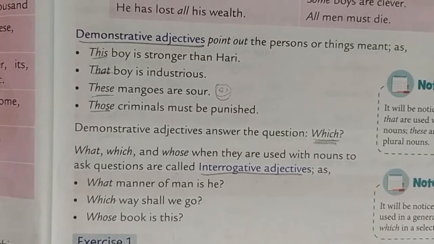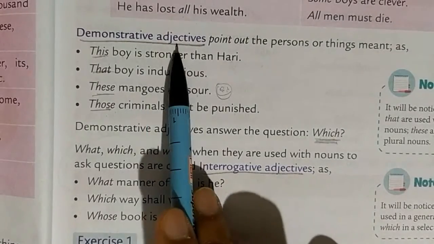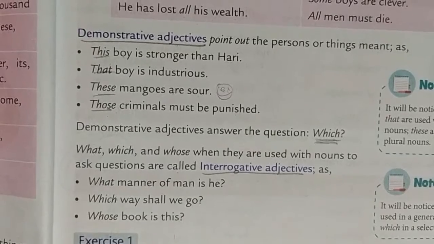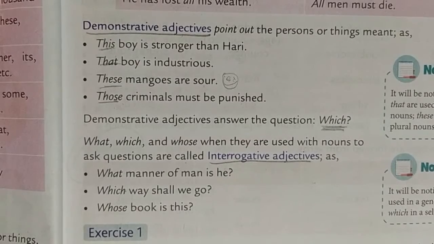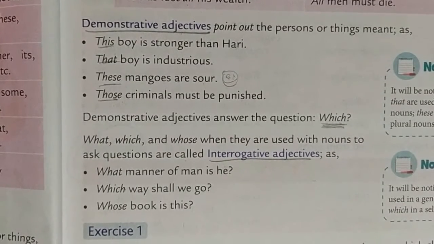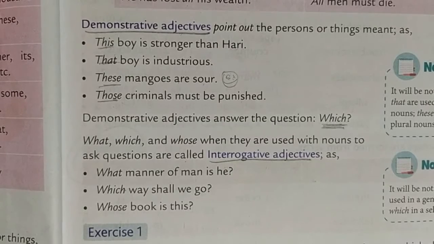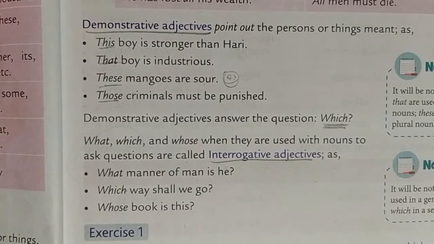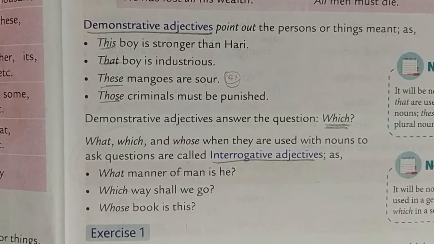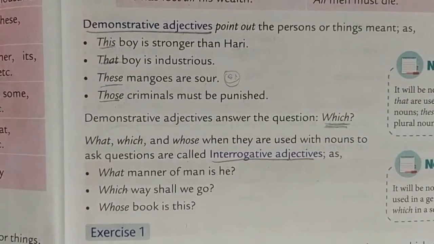Understood? I hope the adjective of number, demonstrative adjective and interrogative adjectives are clear. The adjective of number will always give you particular numbers; you can identify them and count them. Demonstrative adjective will always point out something or a person, and interrogative will always ask you questions. So just go through these adjectives that we have done so far, and if you have any questions you can ask. Okay, thank you.